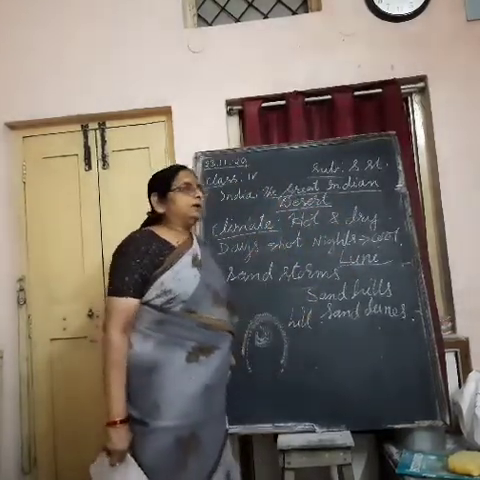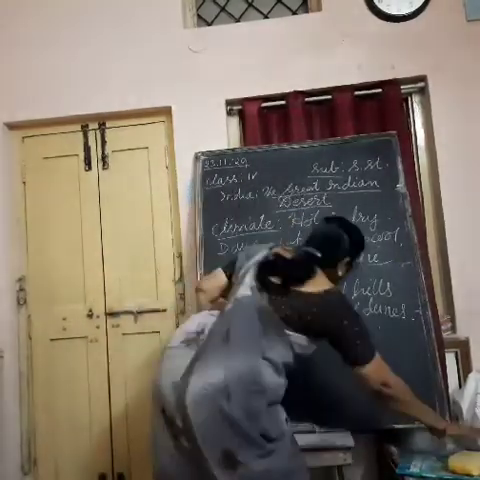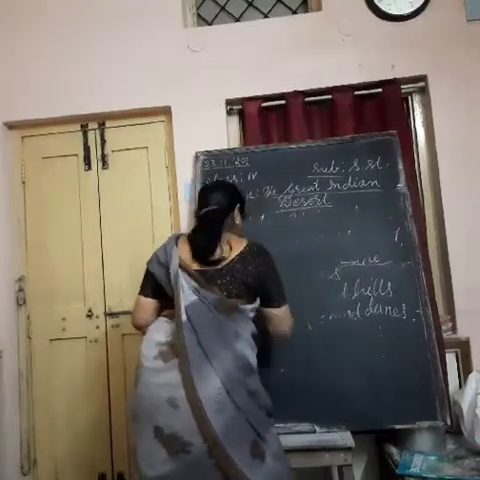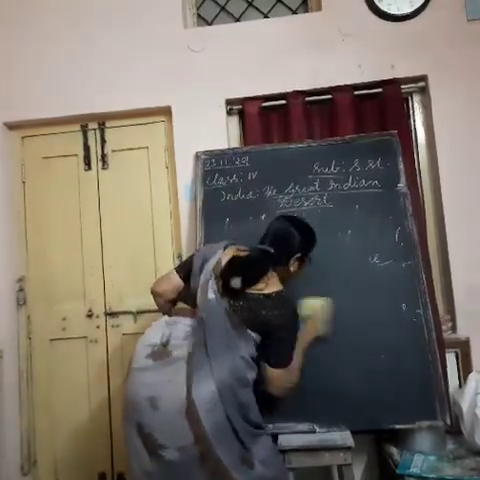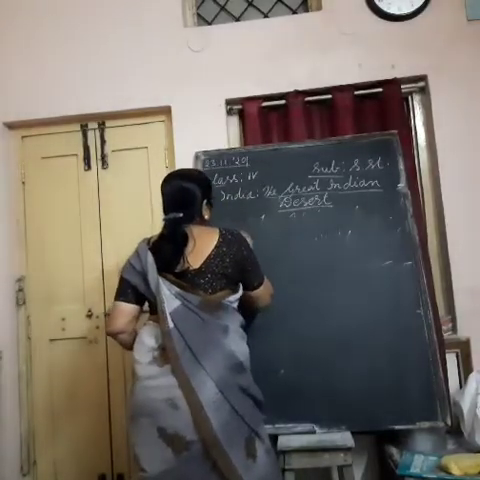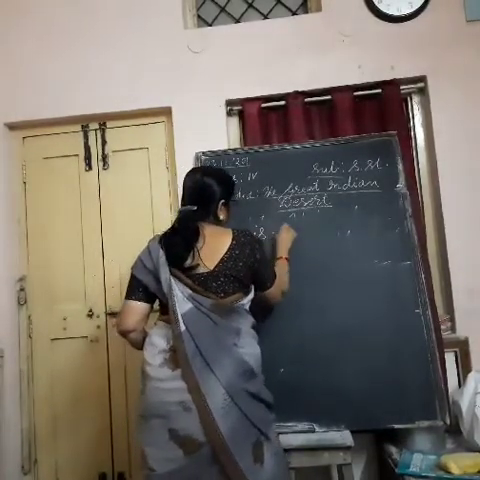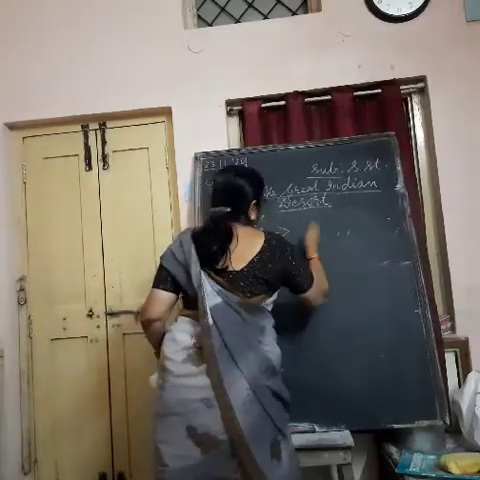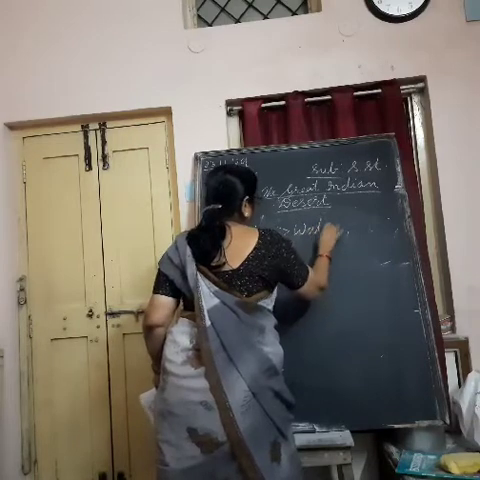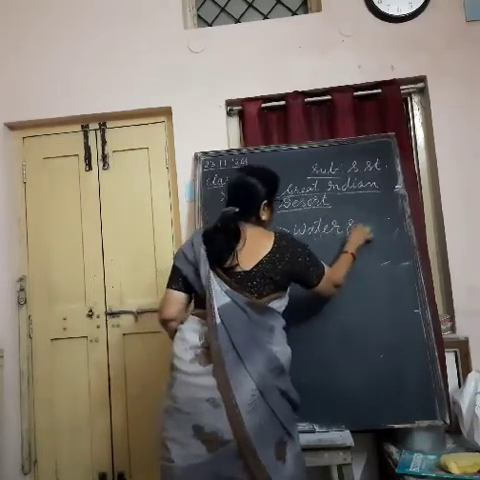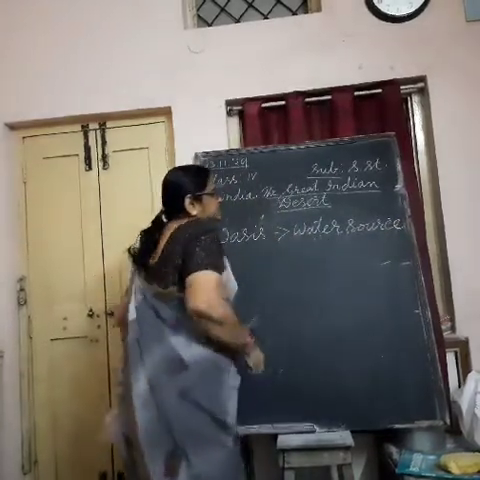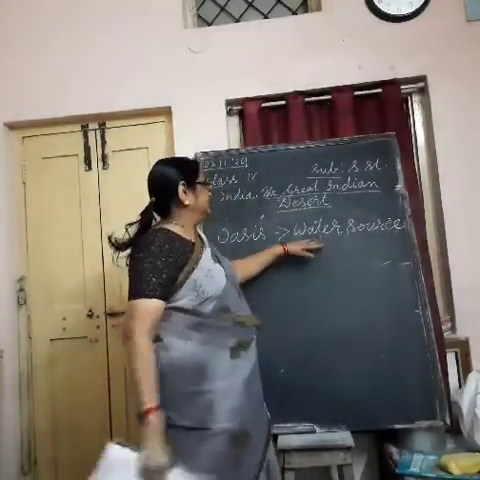So what happens, the only water resource in this desert is called an oasis. The water source in the desert is called an oasis. What is this oasis? This is the only water source here. It is the source of water in the desert.